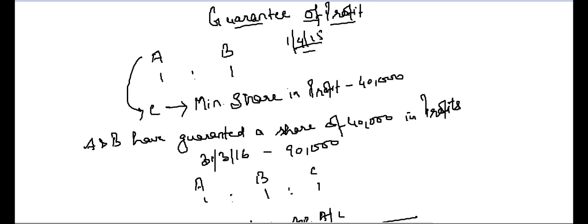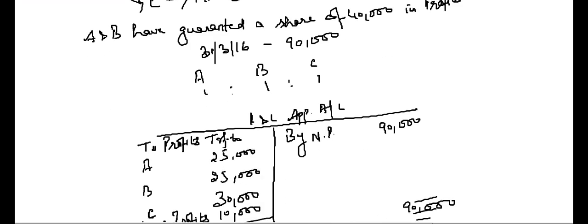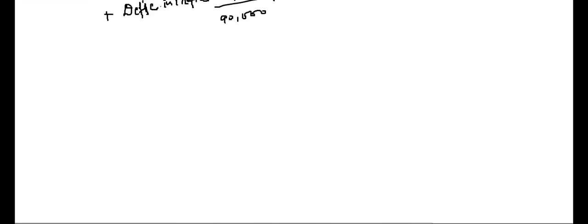If his share of profit is less than that guaranteed amount, he will get the guaranteed amount, right? If his share of profit is more than the guaranteed amount, then he will get his share in profit. Clear? So this was guarantee of profit by the partnership firm.